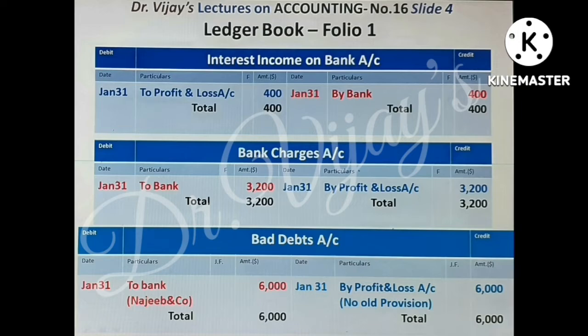All these three accounts are closed by transferring to profit and loss account, as these are all nominal accounts. Interest income account is closed by transferring to profit and loss account, recording in debit side to profit and loss account 400. Bank charges account is closed by the posting by profit and loss account 3,200. Bad debts account is closed to profit and loss account by the posting by profit and loss account 6,000. As a result of these closing entries, all the three nominal accounts get closed.